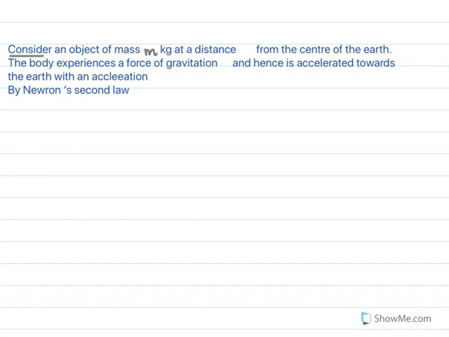Now consider an object of mass m kg at a distance d meter from the center of the earth. The body experiences a force of gravitation F, and hence it is accelerated towards the earth with an acceleration g.